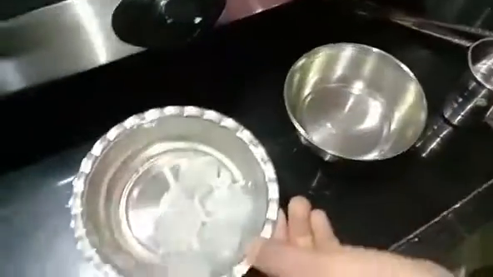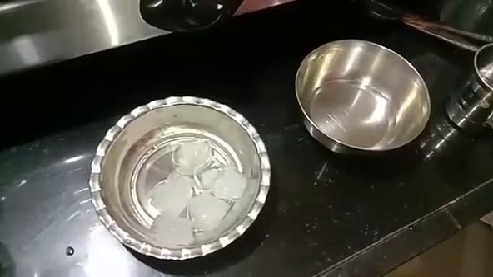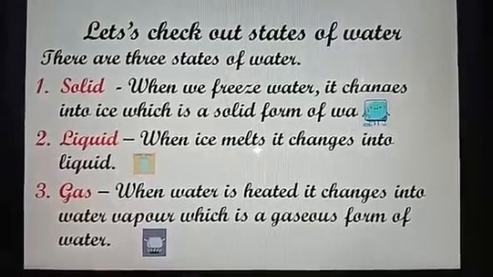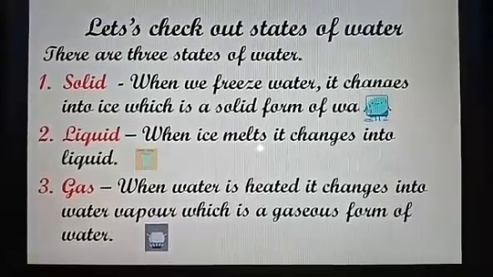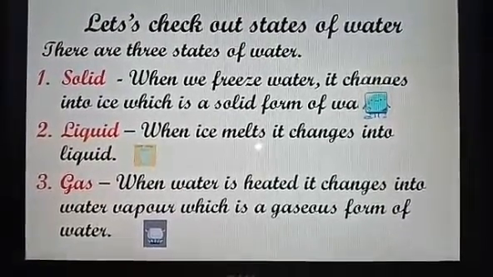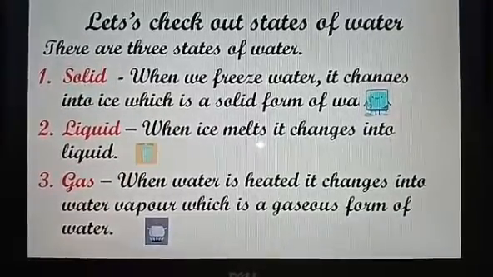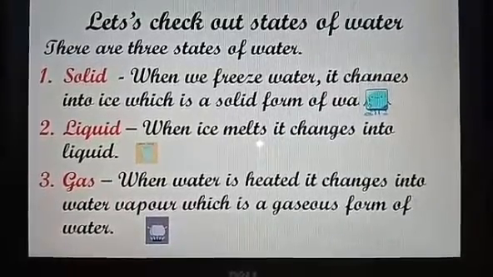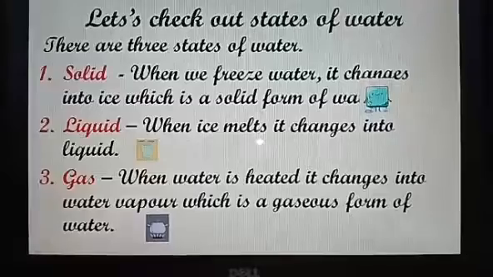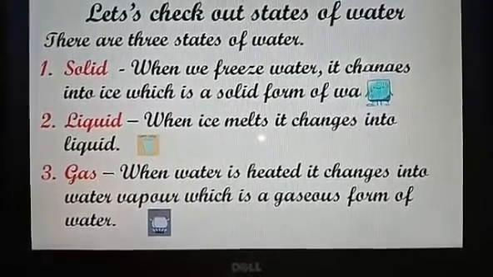So these are the states of water, or we can say forms of water. There are three states of water. Solid: when we freeze water, it changes into ice, which is a solid form of water. Liquid: when ice melts, it changes into liquid. Gas: when water is heated, it changes into water vapor, which is a gaseous form of water. Now, let's see a video.